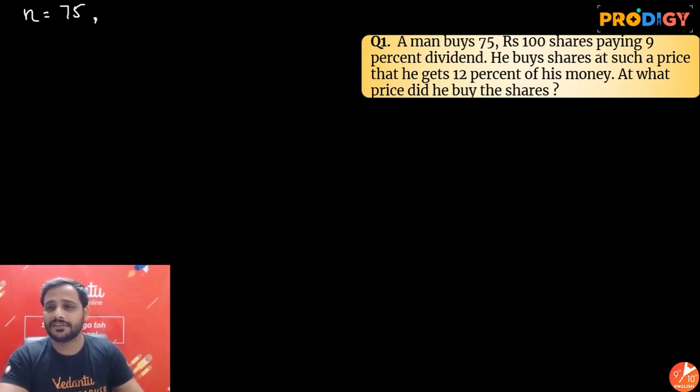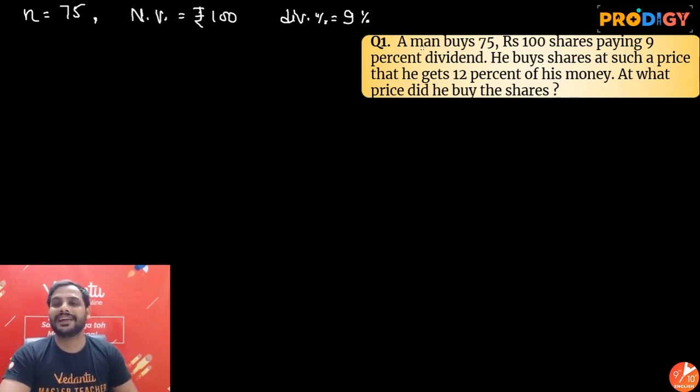Rupees 100 shares paying 9% dividend. So rupees 100 share means nominal value is rupees 100. Dividend percentage is how much? 9%. He buys shares at such a price, which price we don't know. So market value of that share we don't know, such that he gets 12% of his money as return.